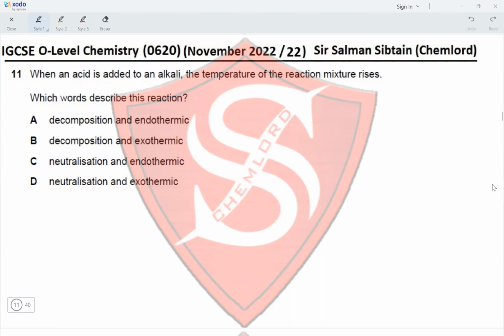Decomposition and endothermic, both are incorrect. This is a neutralization reaction, which is exothermic. Next, decomposition, no, and exothermic, yes. Neutralization, yes. Endothermic, no. Neutralization, yes. Exothermic, yes. So this makes option D the correct option for this question.